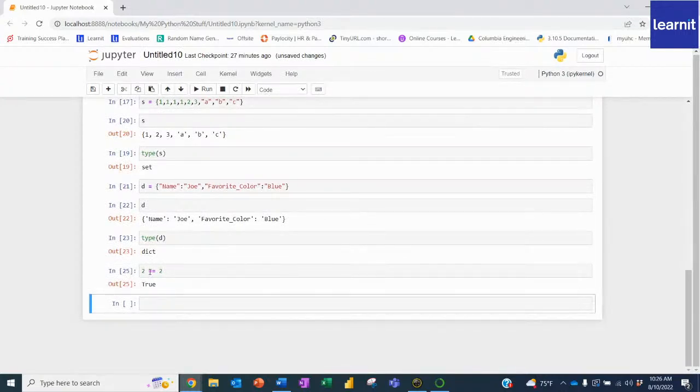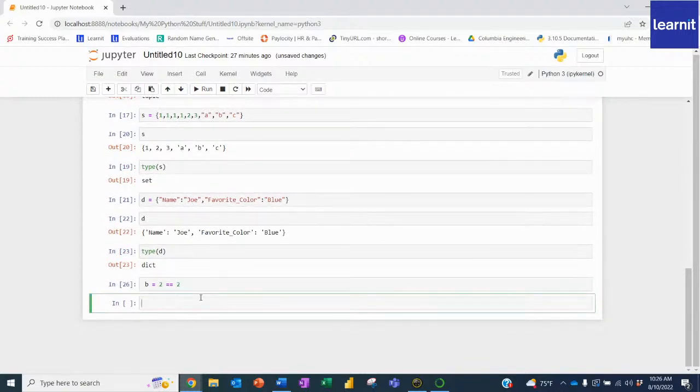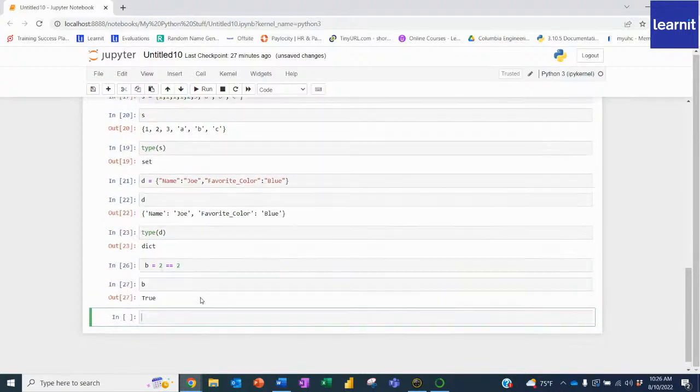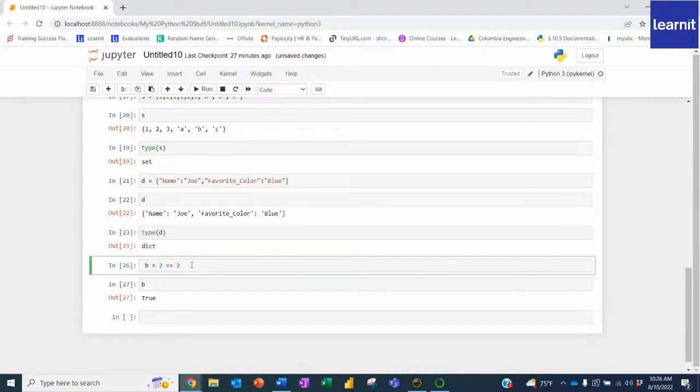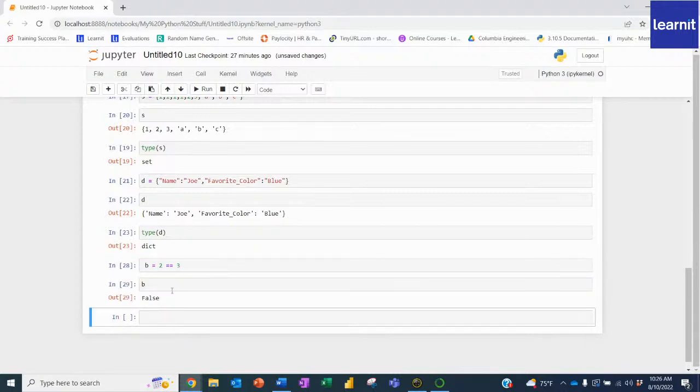So 2 is equal to 2, and it returns true. And I can run this all into a variable. I'll say b is equal to 2 is equal to 2, just like that. So now if I pull up b, it's going to just be returned as true. If I did something like this, where I did a 3, then it would return false, right?